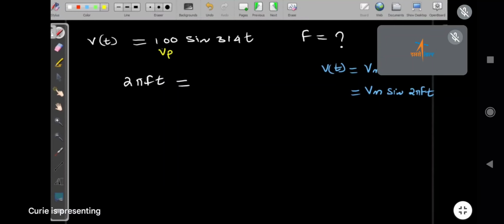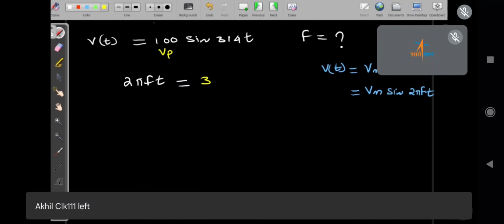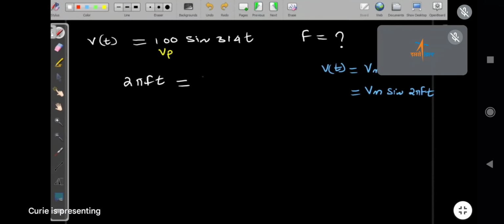But 100 is not the 2 pi ft. What is 2 pi ft equal to? 314t. Correct.